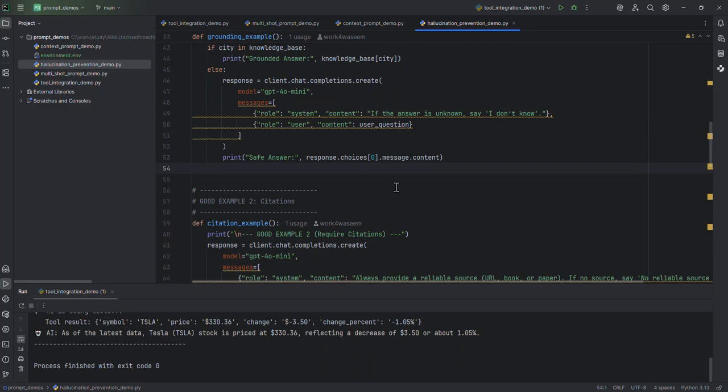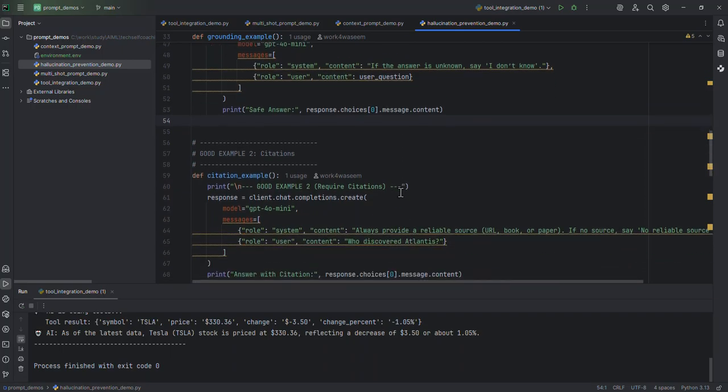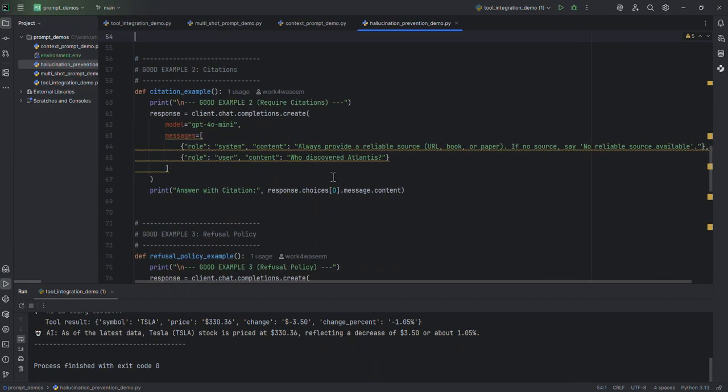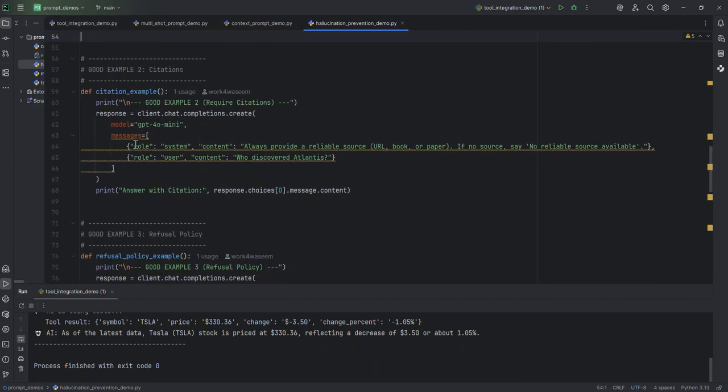How to avoid this kind of thing? We need to give some additional instructions to the model so that it does not try to do the guesswork. Once again, we can say as a system instruction: always provide a reliable source, URL, book, or paper. If no source, say no reliable source available. And then ask this question: who discovered Atlantis?